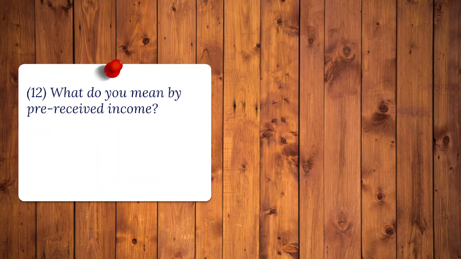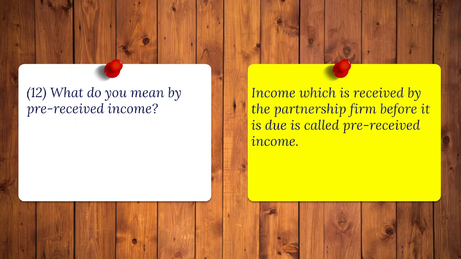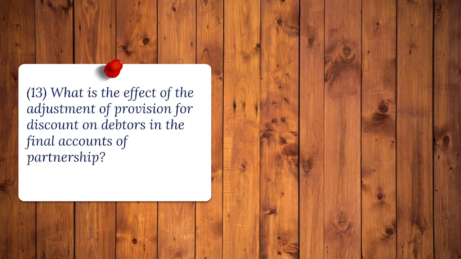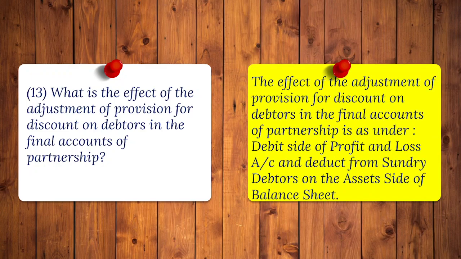12. What do you mean by pre-received income? Answer. Income, which is received by the partnership firm before it is due, is called pre-received income. 13. What is the effect of the adjustment of provision for discount on debtors in the final accounts of partnership? Answer. The effect of the adjustment of provision for discount on debtors in the final accounts of partnership is as under. Debit side of profit and loss account, and deduct from sundry debtors on the assets side of balance sheet.